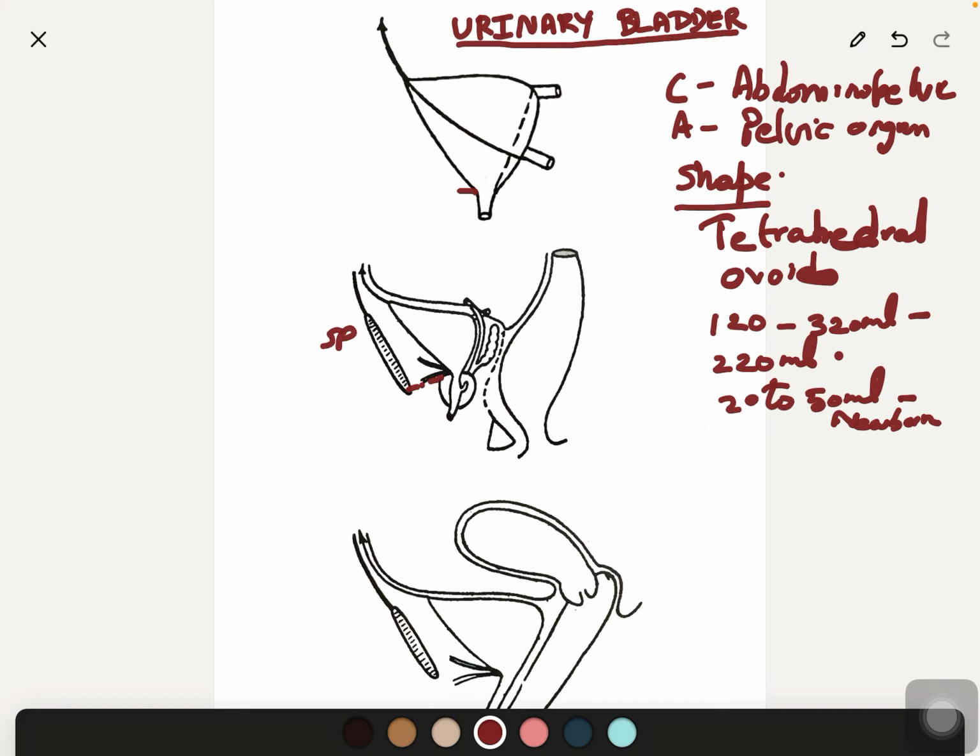Now we will see the presenting parts. We have to see them in the empty and contracted bladder and in the distended bladder. But if the students understand at least one shape of the urinary bladder and its relations, it is important. Now we will see the presenting parts in the empty and contracted bladder.